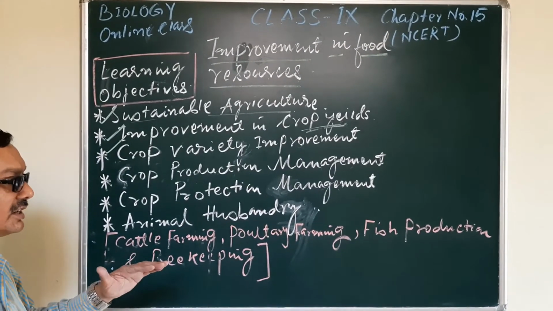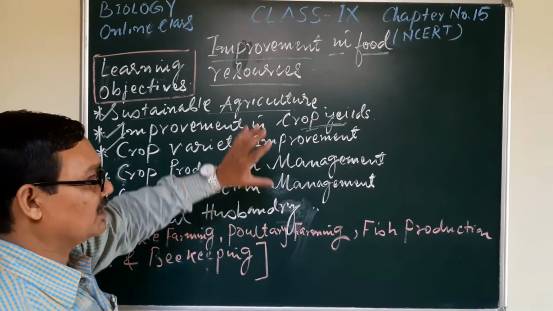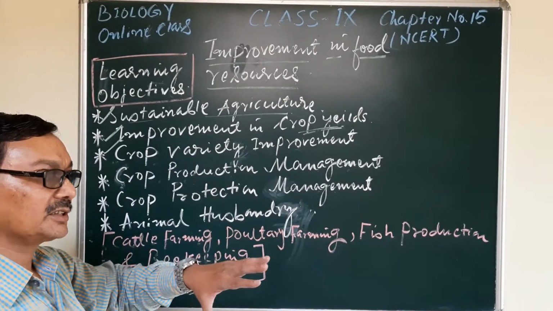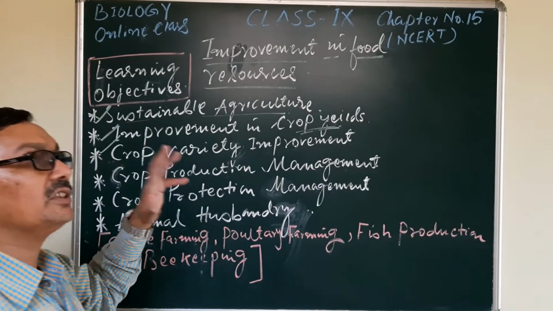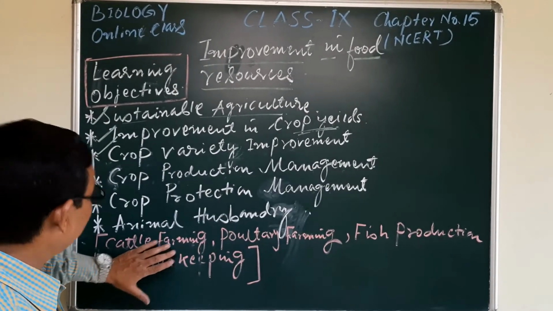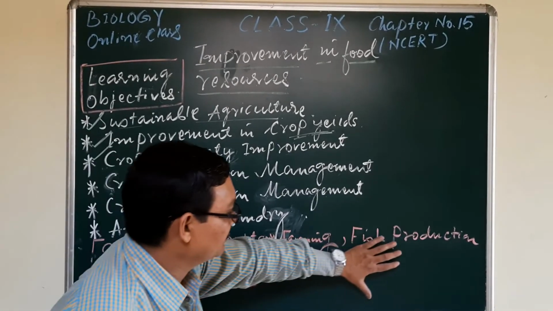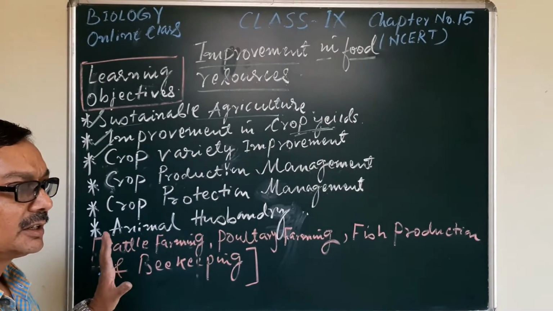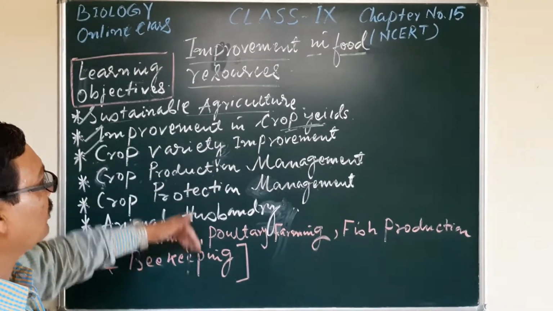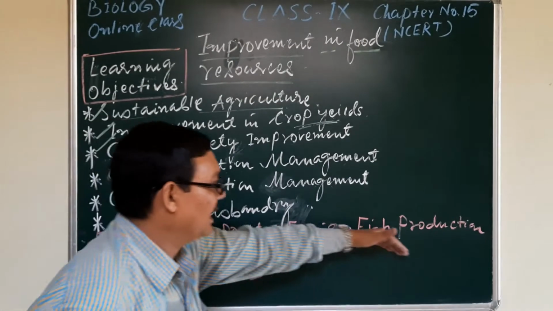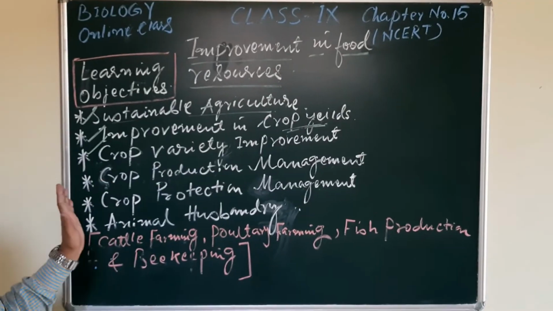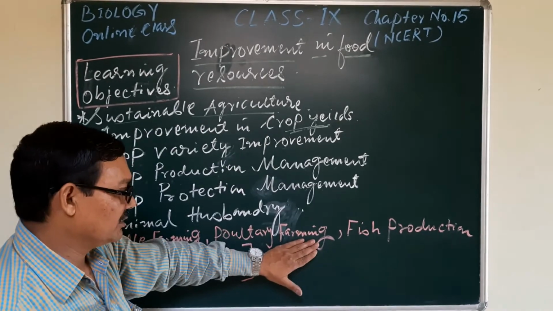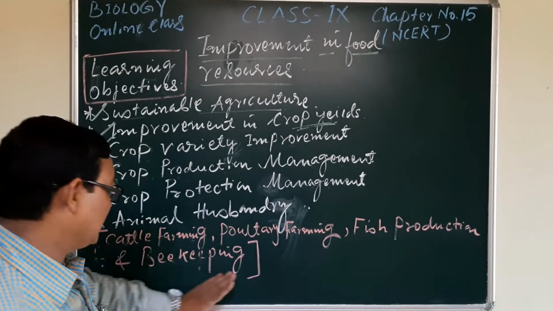They cannot take in much plant material, and they get their food from animal sources. That's why they also require our focus, and that also comes under sustainable agriculture. Their production includes cattle farming, livestock, poultry farming, fish production, beekeeping, etc.